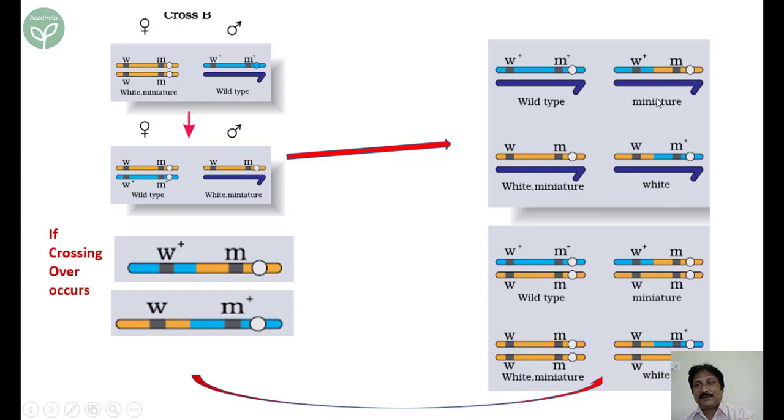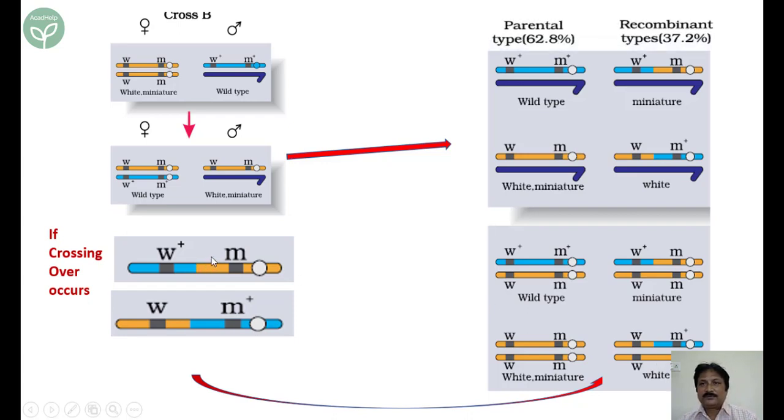Our interest is with the mutants. So here M is the mutant, W plus is the normal. So the mutant here expresses. Here W is mutant, M plus is normal. So here we are interested with the expression of the mutant, that is white. Similarly here. So this is the observation when there is a crossover between W and M.